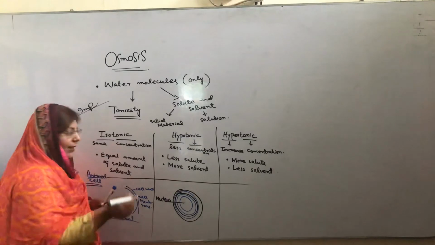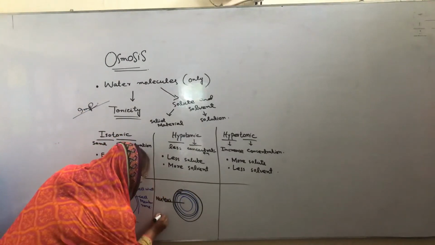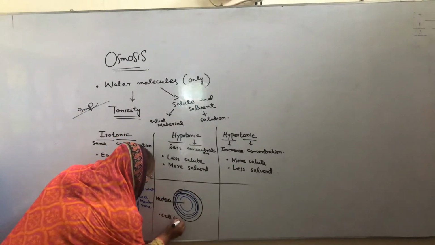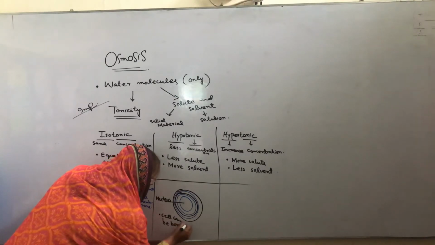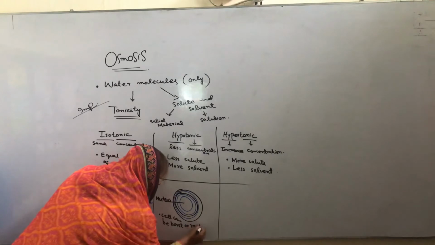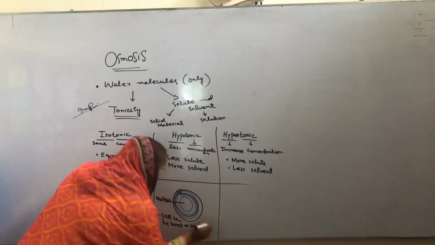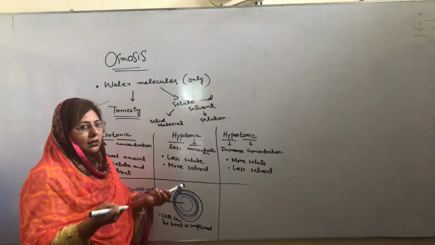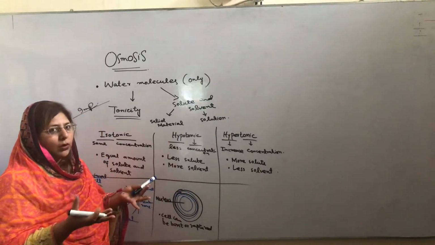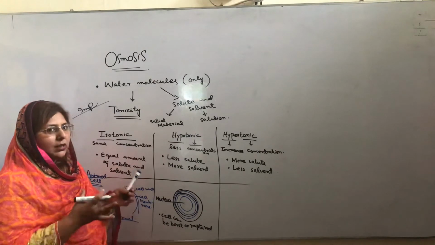So because of that, in this state cell can be burst. Cell can be burst और ruptured. तो इस स्टेज में क्या होगा कि सेल जो है वो ड्यू टू अ लॉट ऑफ वाटर मॉलिक्यूल्स can be ruptured. Like a balloon, it will be swollen and then it can be ruptured, it can be burst.